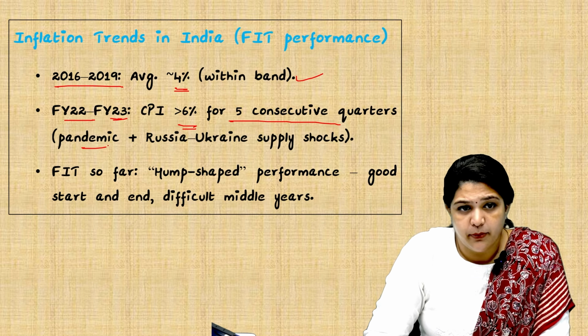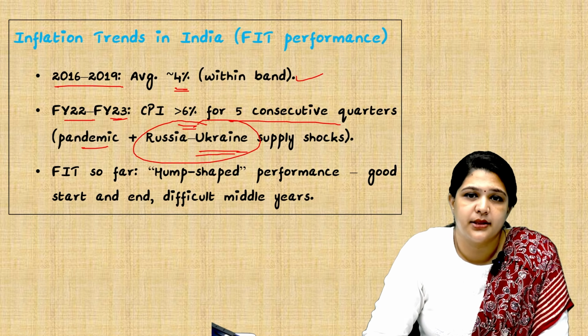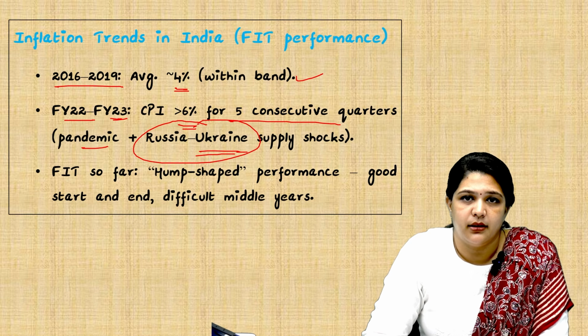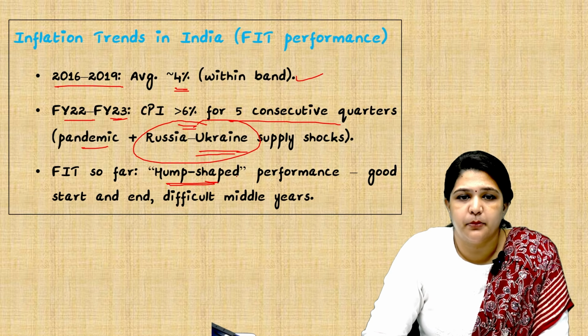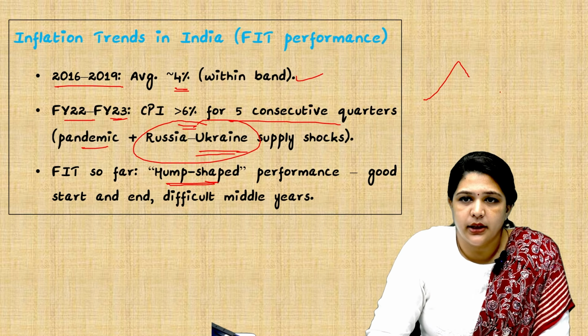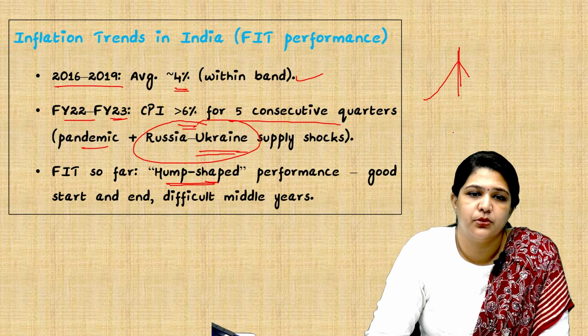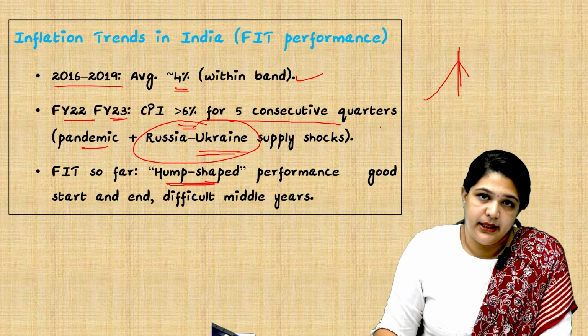It was because of the pandemic and Russia-Ukraine supply shocks. There was a war, and Russia-Ukraine supplies were impacted. And as of now, it is a hump-shaped performance. The start is good, the end is good, but there is some issue in the middle years. That is what we call hump-based issues.